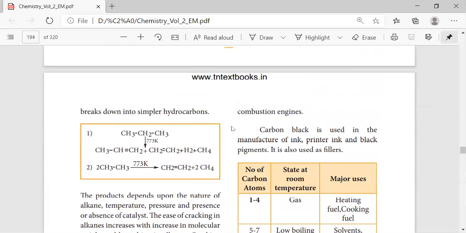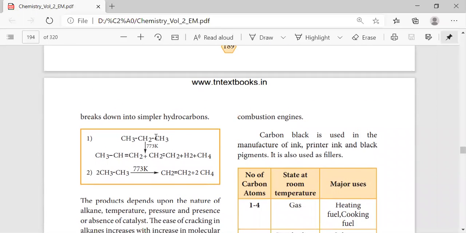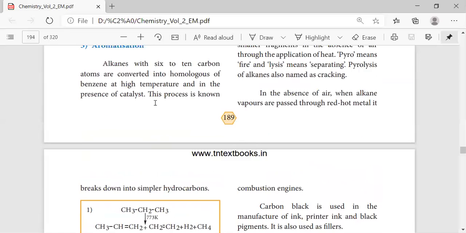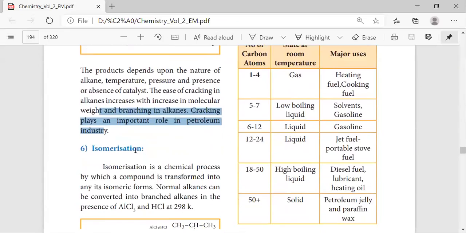So now let us take one example. See here, CH3, CH2, CH3. This refers to propane. On heating, what happened? We get propene, right? Along with the elimination of hydrogen, and then methane also, right? So this is especially important in the petroleum industry. For cracking, they move on to this pyrolysis method.